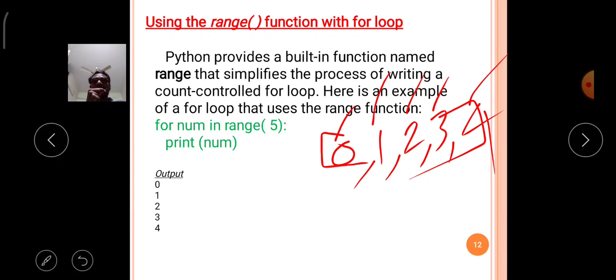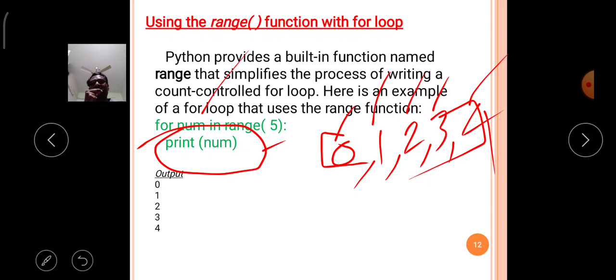So the range function will execute the block of statements 5 times. The range function internally stores a sequence, and the sequence values are pushed sequentially for each iteration to the num variable of the for loop.